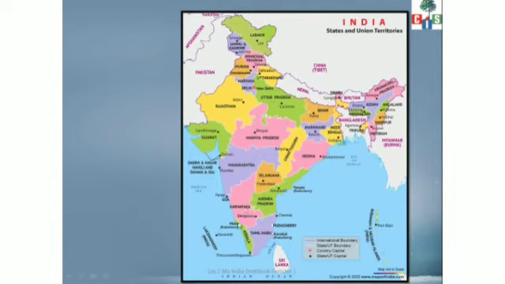See, you can see if you want two states which lie in the south, that is Kerala and Tamil Nadu. You can see here two union territories. Children, Jammu and Kashmir is now a union territory which lies in the north. Even Ladakh is a union territory which lies in the north side. So we have written Jammu and Kashmir over here, and Ladakh. Okay. Two states which lie in the east part of India, that is Arunachal Pradesh and Mizoram, and one state in the west side, that is Gujarat.